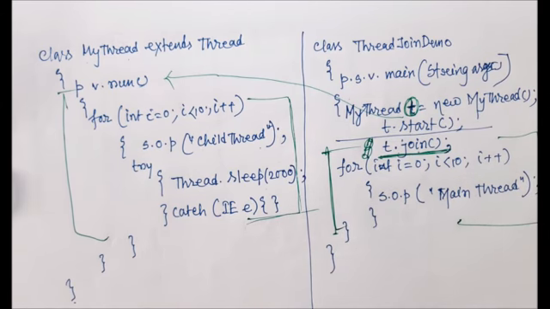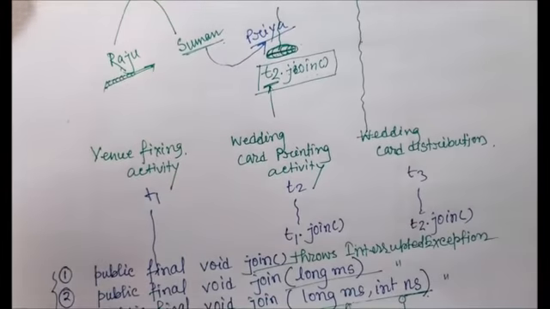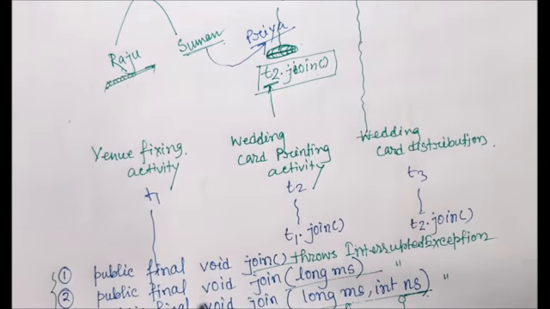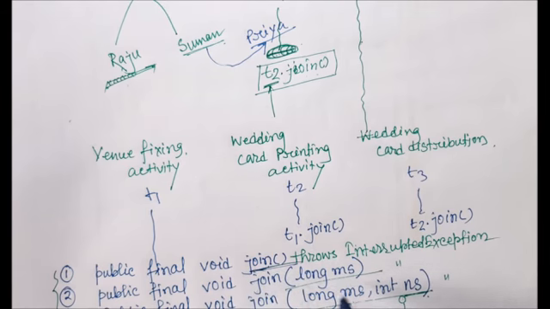Now suppose we want to give some time, because we have seen that we have three kinds of prototype of the join method. We have a no-argument one, one with an argument long millisecond, and another with the arguments long millisecond and int nanosecond.